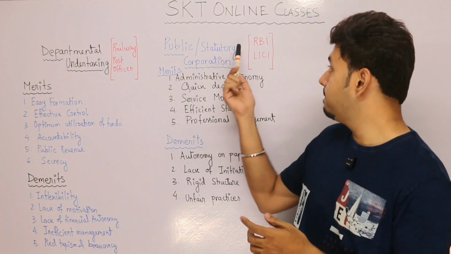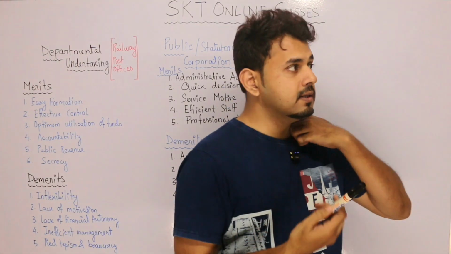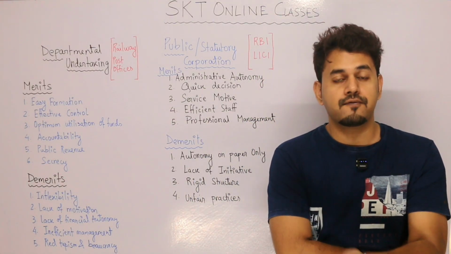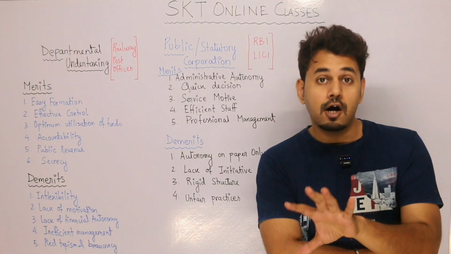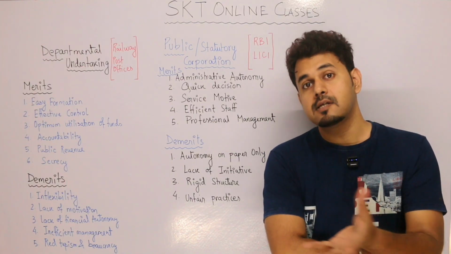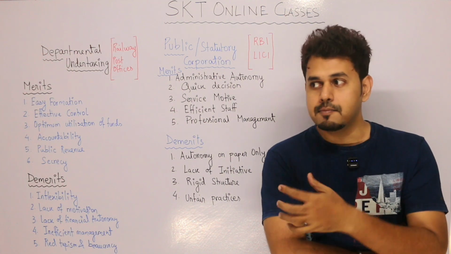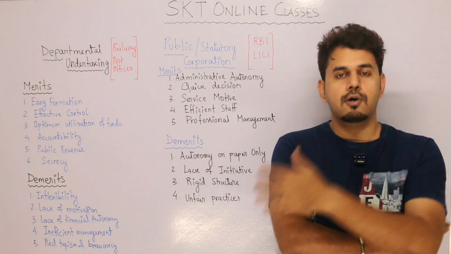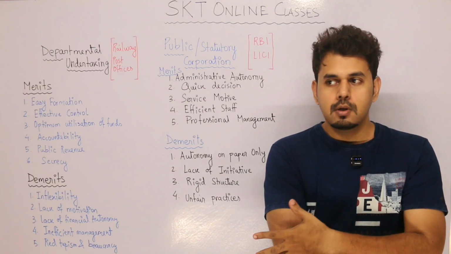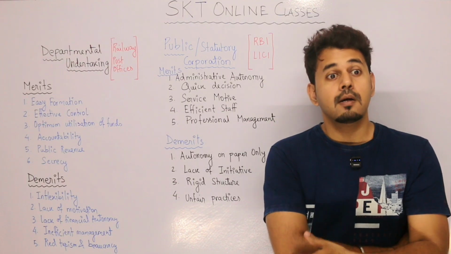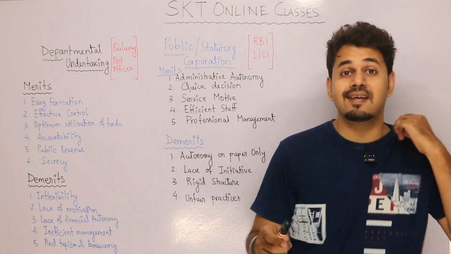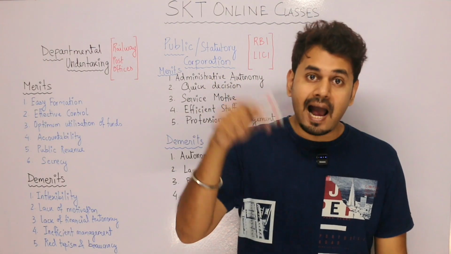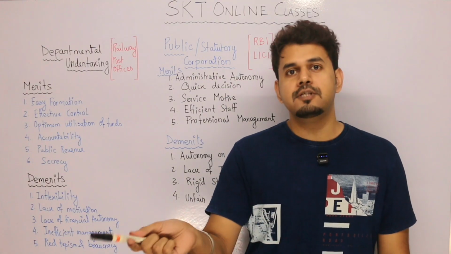For example, RBI. Why is RBI formed? What is the reason? What does RBI do? Apart from the monopoly of issuance of currency notes, it is governing the entire banking system in the country. RBI is managing the banking regulation of the country. It is the apex of all the banks. So such a bank was not formed just like that. It was formed by passing a special act in the parliament, and that act defines all the objectives and powers